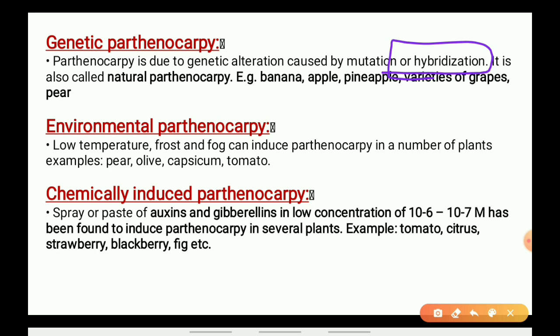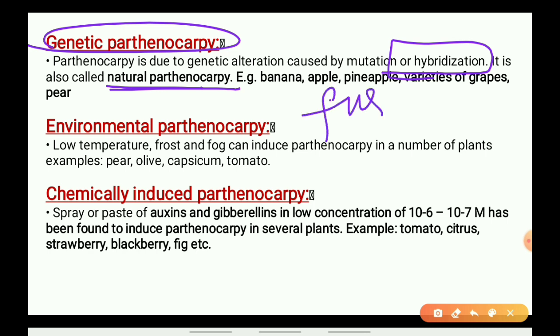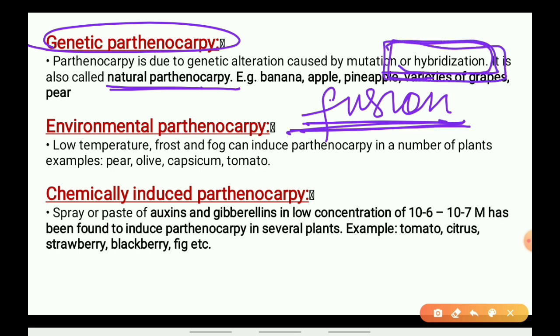Then it can be called genetic parthenocarpy. It means when the fusion of gametes of two different varieties of the same species of plant is done, that is called hybridization, and due to that parthenocarpy arises.